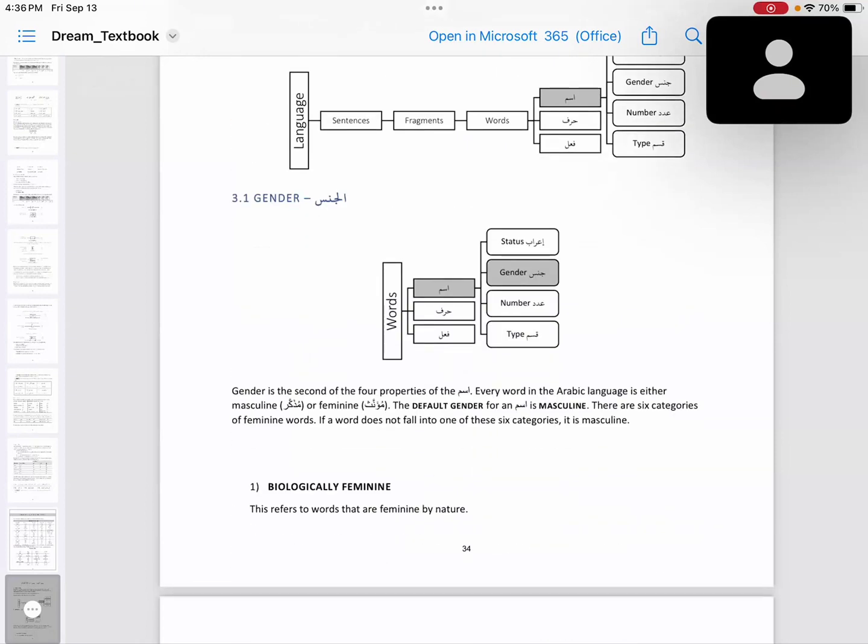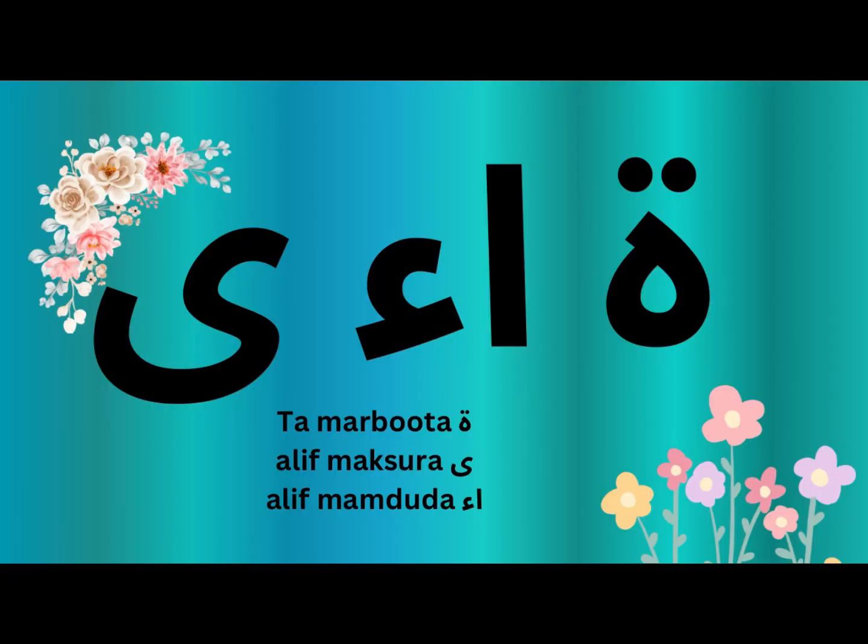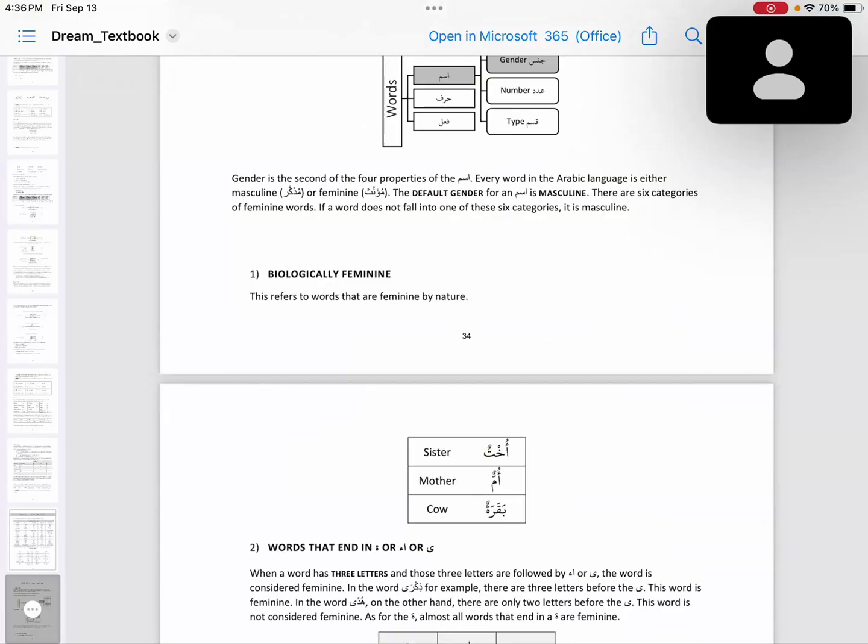So we are going to do gender. Gender is the second of the 4 properties of the ism. Every word in the Arabic language is either masculine or feminine. Masculine is muzakkar, feminine muannas. The default gender for an ism is masculine. If it is not specified, if you don't see any signs of it being feminine, then the gender is masculine. There are 6 categories of feminine words. If a word does not fall into one of these 6 categories, it is masculine.